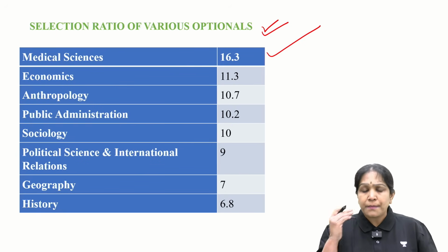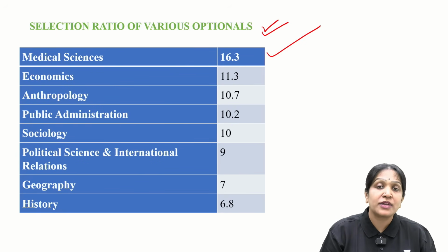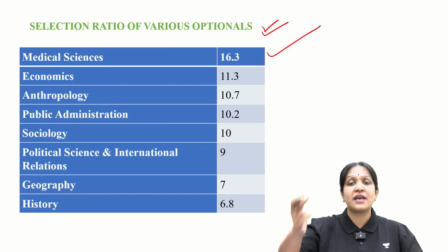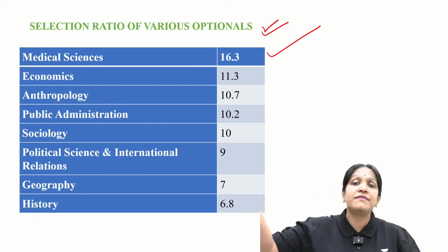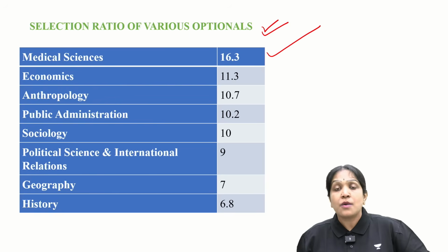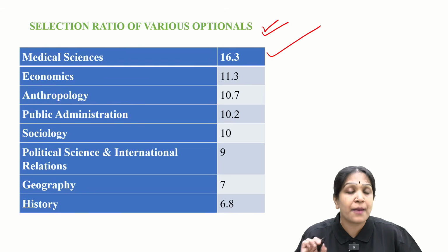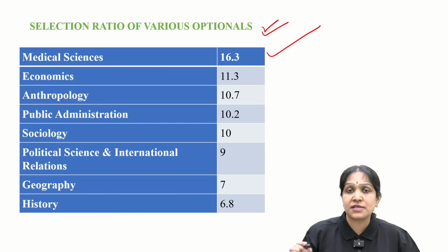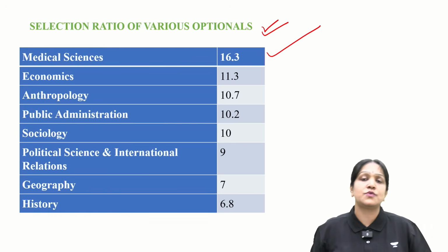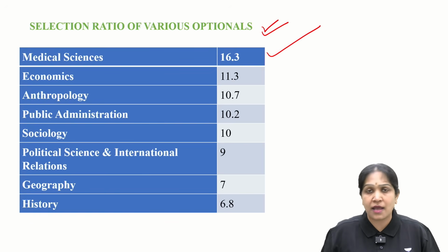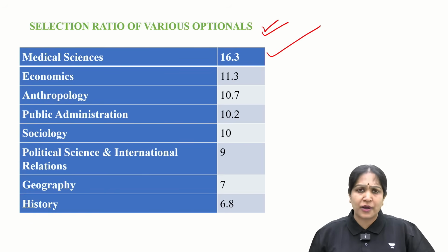What is the reason? Because just before the exam they have to revise all the 19 papers they have studied across 5 years in their MBBS. Moreover, there is no overlap with GS papers. That is the reason why even the medical graduates are choosing the other optionals like PSIR or anthropology or something like that.